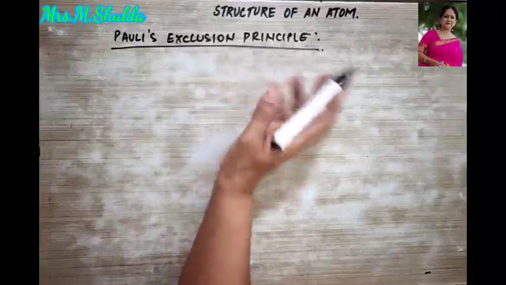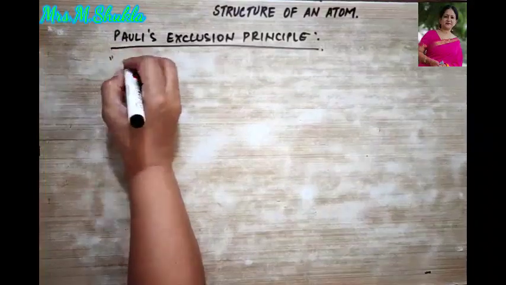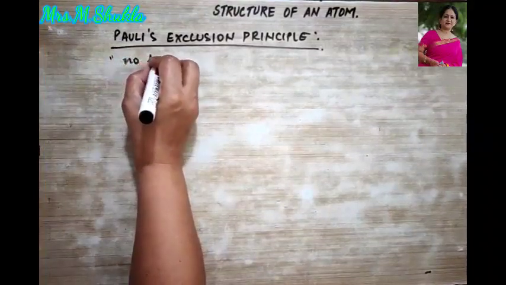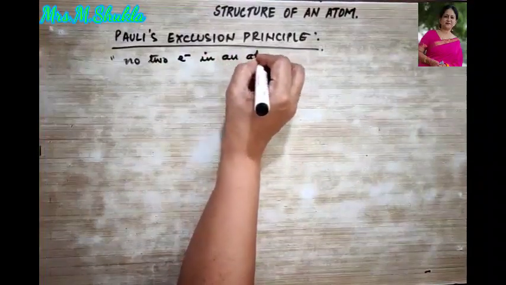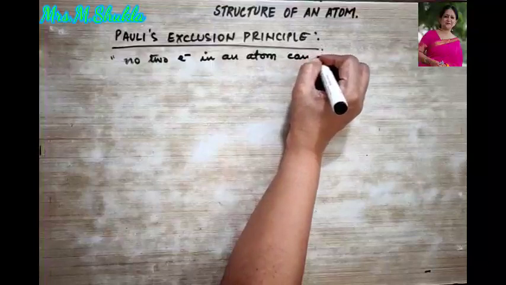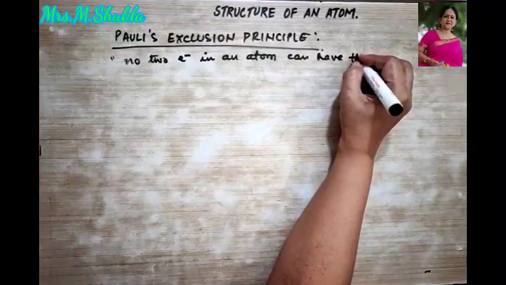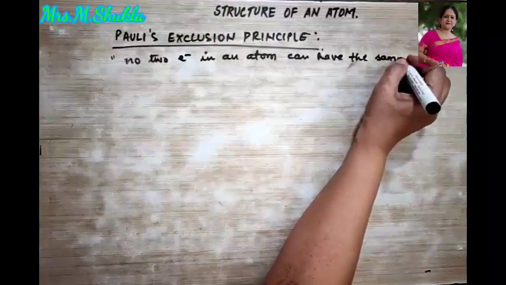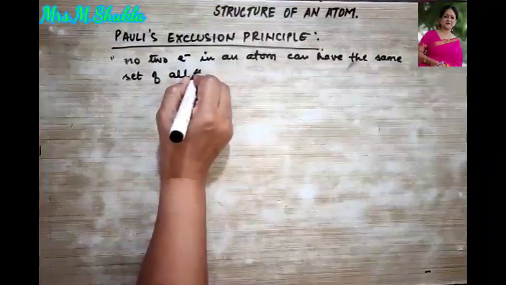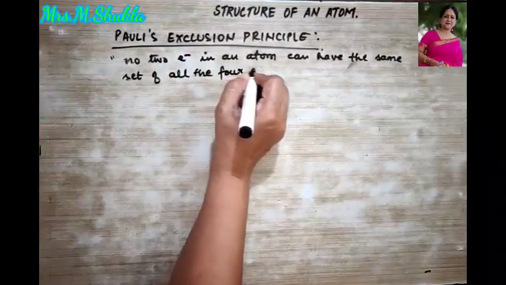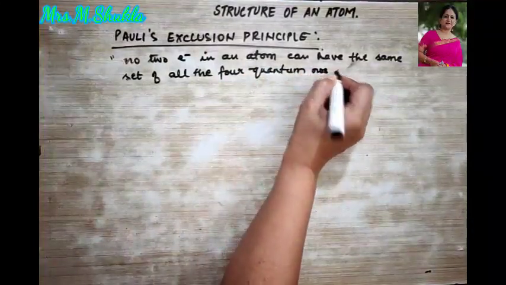So, what does Pauli's principle state? It states that no two electrons in an atom can have the same set of all the four quantum numbers, right?